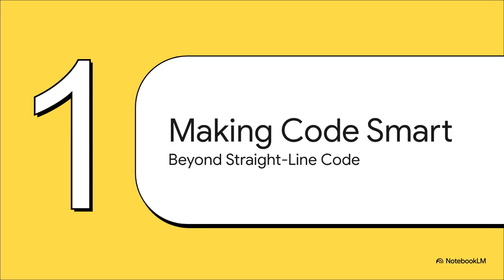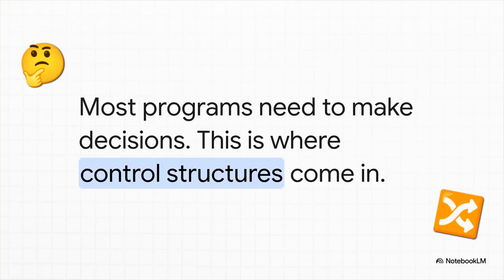Okay, so our very first challenge is breaking free from that boring straight line of code. How do we get a program to do different things based on, well, different conditions? That's where you'll hear this term, control structures. Now I know, it sounds a little bit technical, a little formal, but don't let the name fool you. All it really means is a set of tools that lets us, the programmer, control the flow of our code, basically telling it which path to go down.